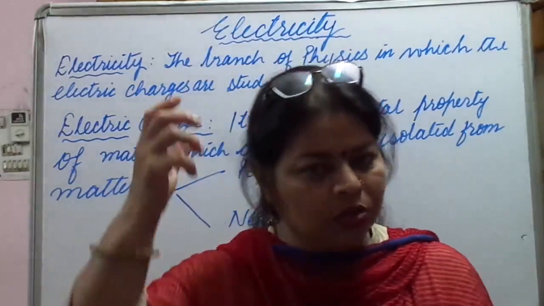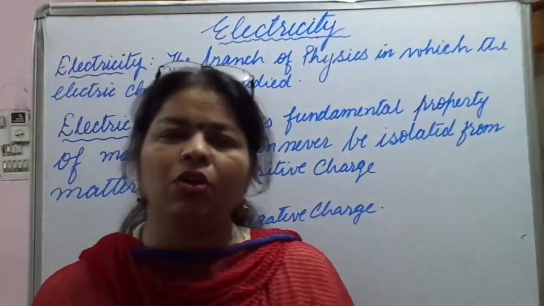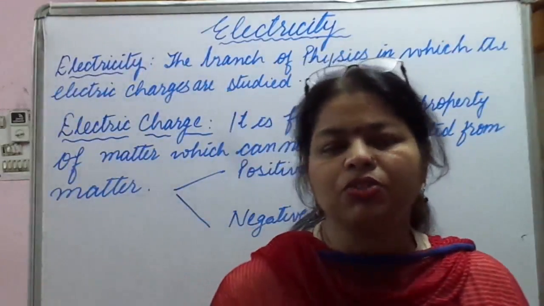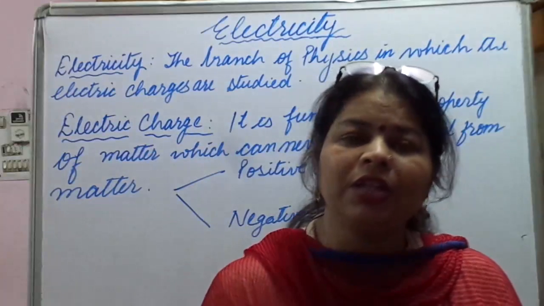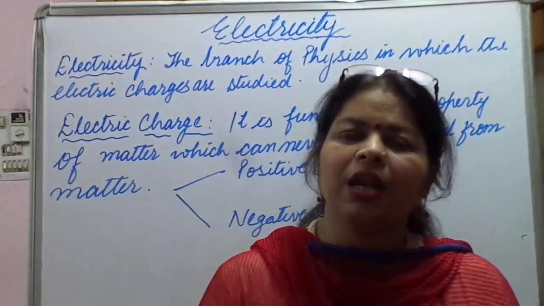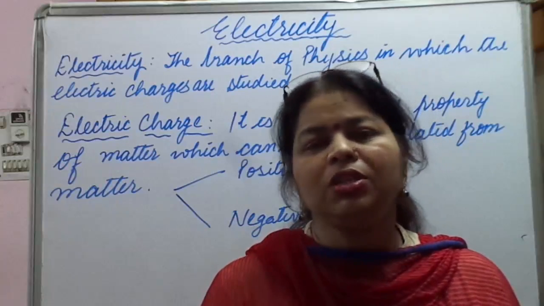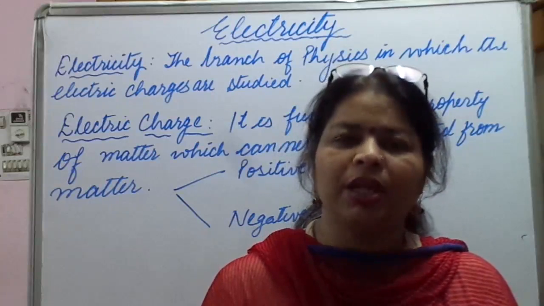In the same way, if you rub a balloon in your hair, you can stick it on the wall. Why? Because the balloon has become charged. So how is this positive or negative charge attained by objects?